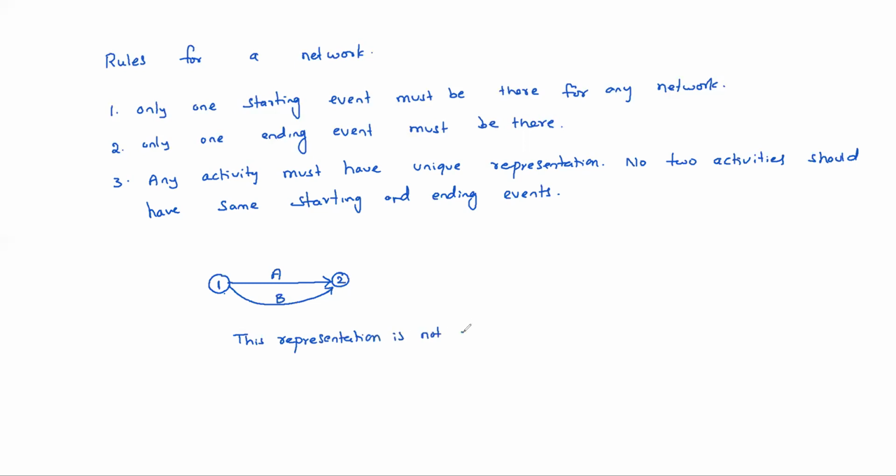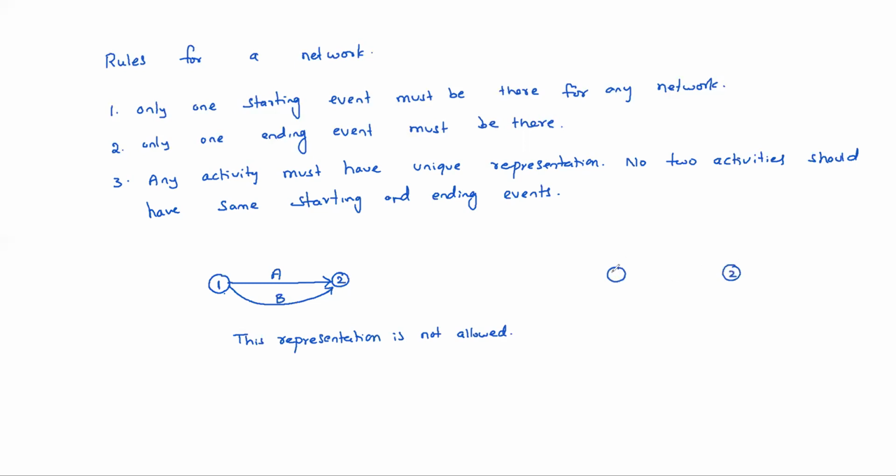Then what to do? Suppose two parallel activities are there, which have the same starting event and ending event. Then how do we solve this problem based on this rule? Then we can go for a dummy activity. Here the dummy activity will come into the picture.